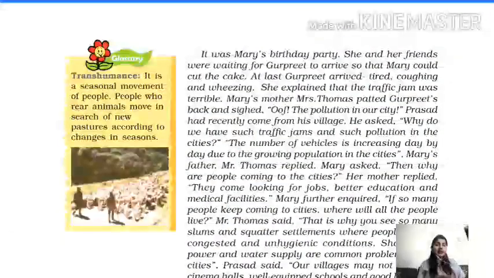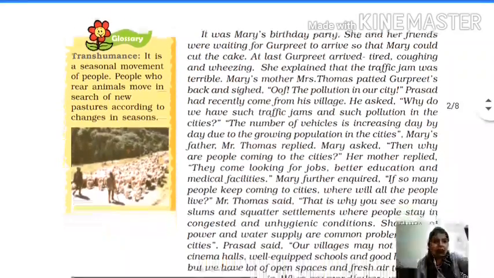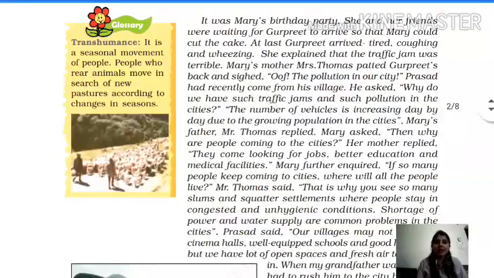Here you can see it's a related story with the urban and rural settlements, fine. So see, on this page, it's a very interesting and very small story that it was Mary's birthday party.